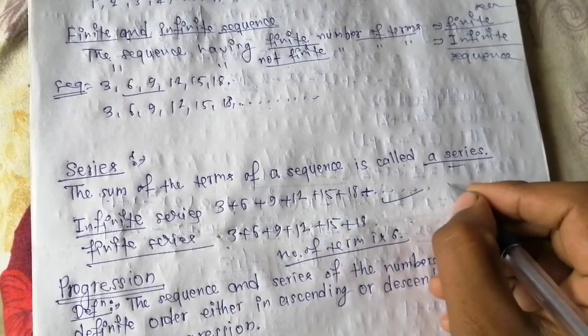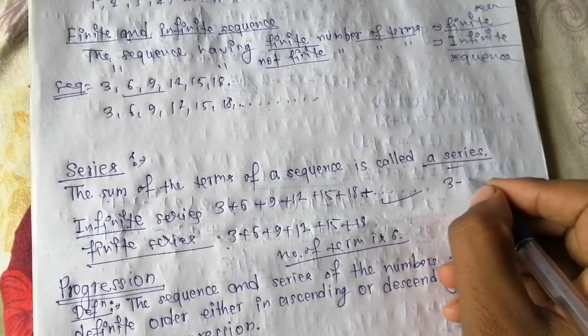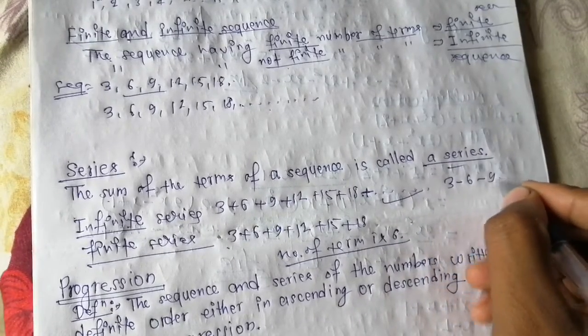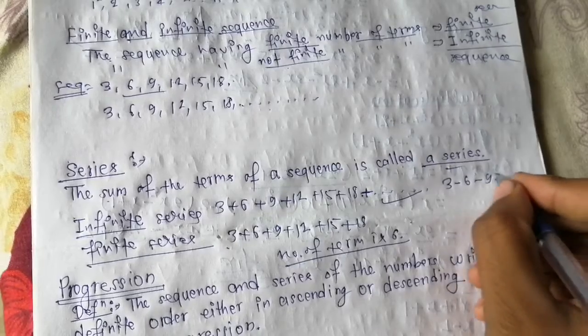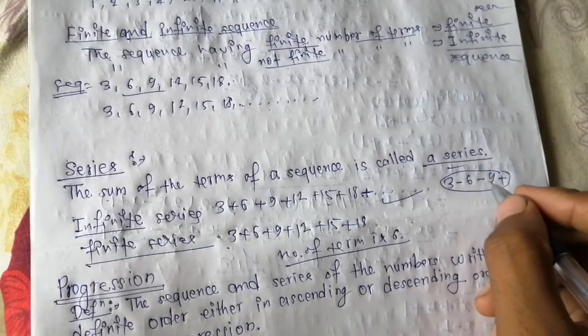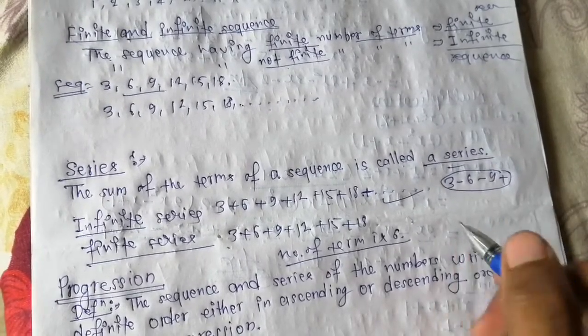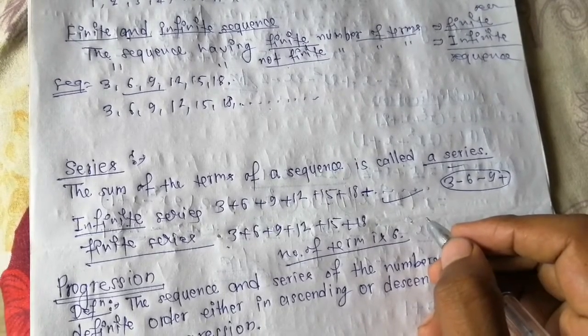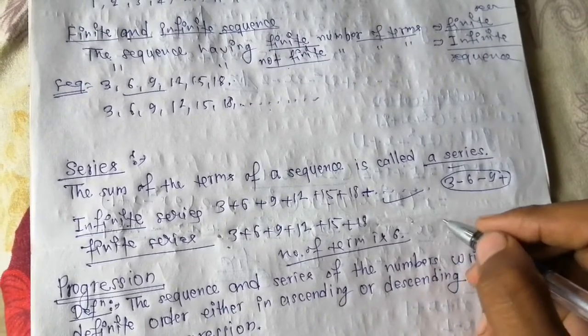It also may be written as -3 -6 -9. So it may be plus under a certain rule, or minus, or plus and minus combined. I will talk about that next.